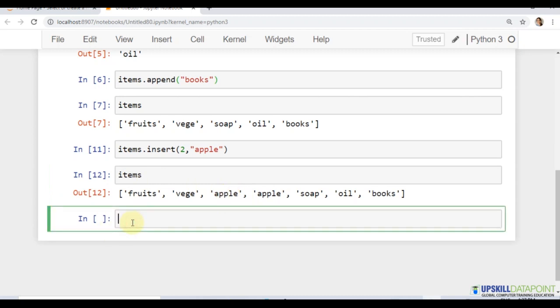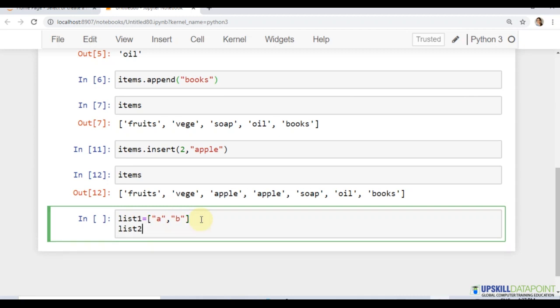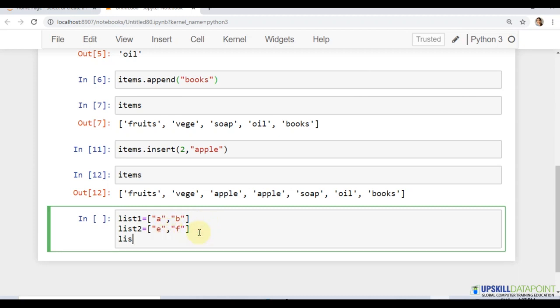If we have a list, say list 1, which is A and B, and we have another list which is list 2, which is say E and F. Now we can combine these lists, say list 3, we can do an addition or concatenation operation on a list in this way.